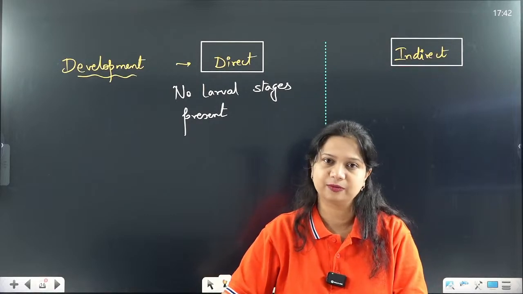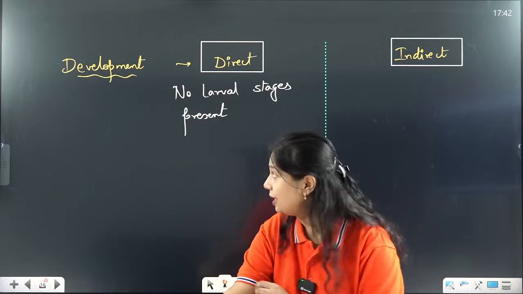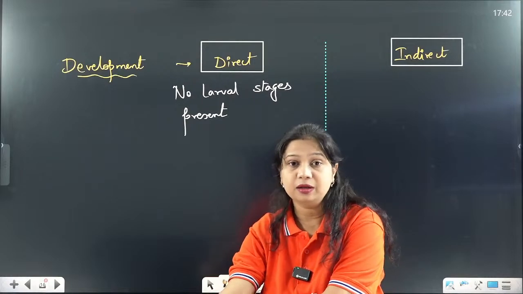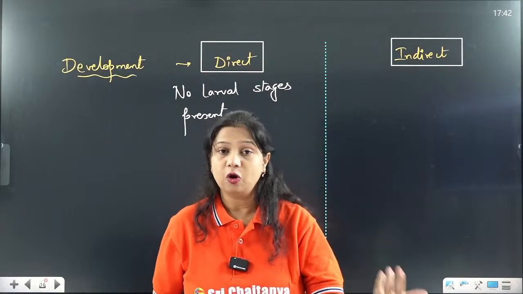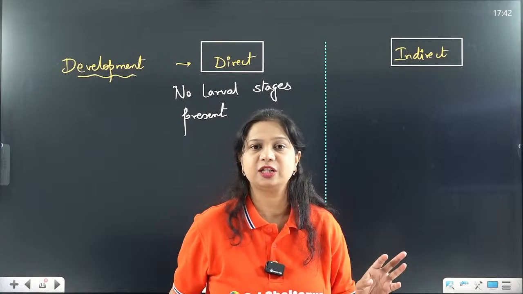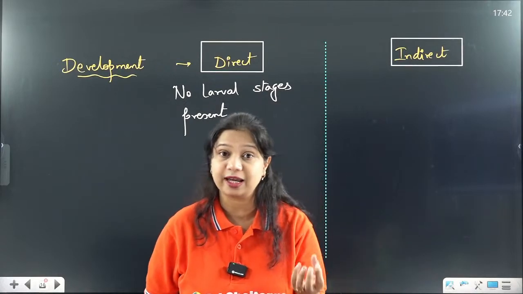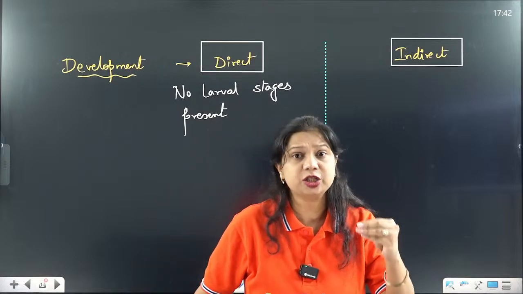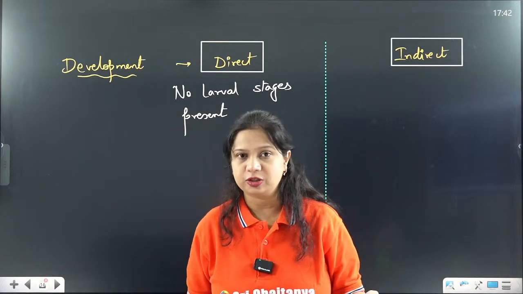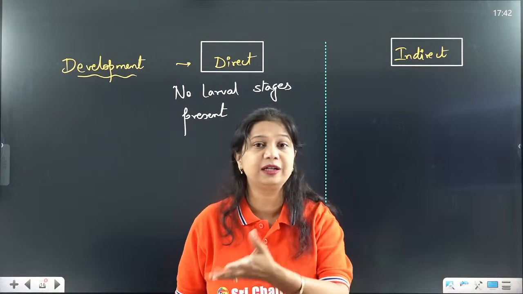Okay, so that is called as the direct development, when they are not showing any larval stages. The young organism that has come out of the fertilized egg looks the miniature form of its adult structure.